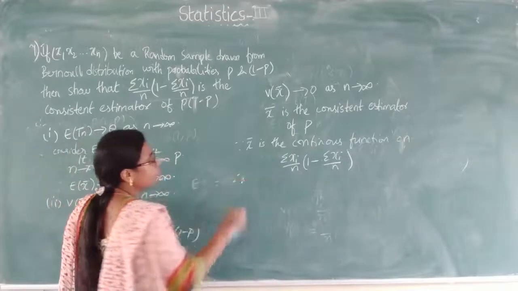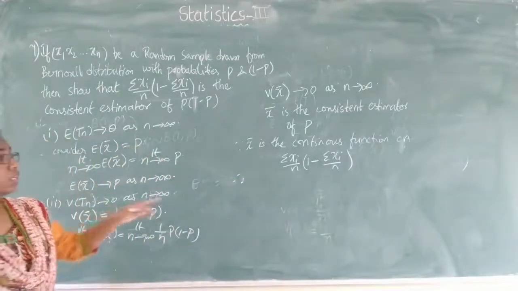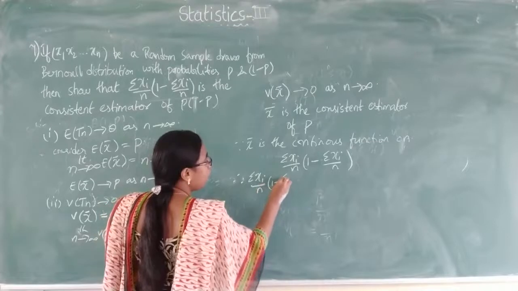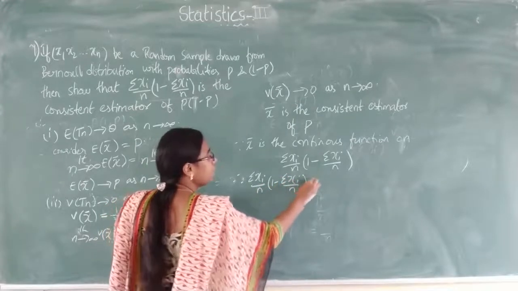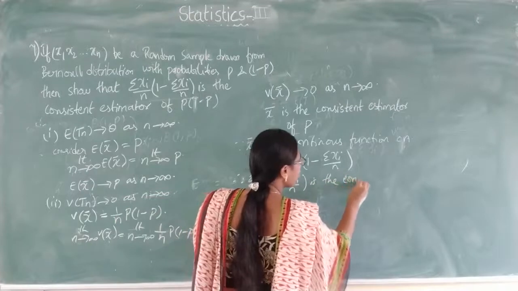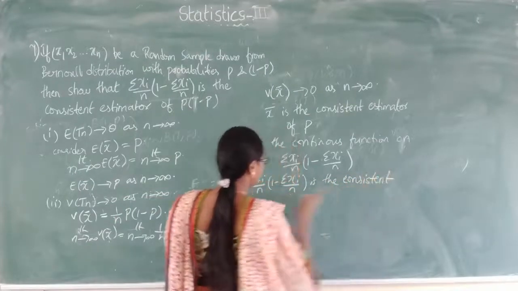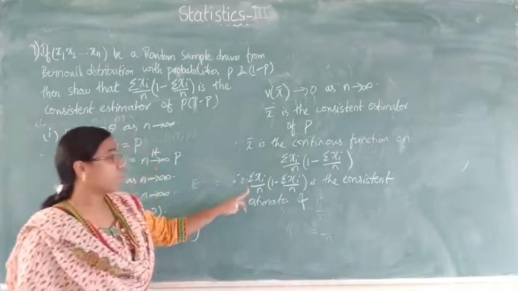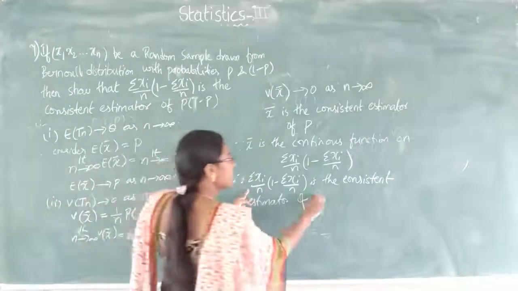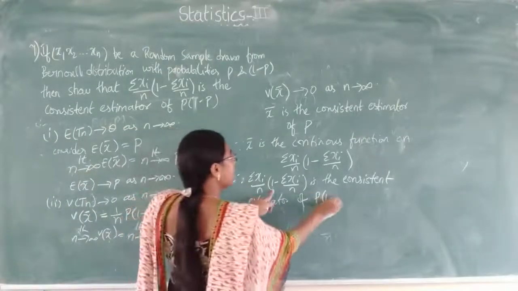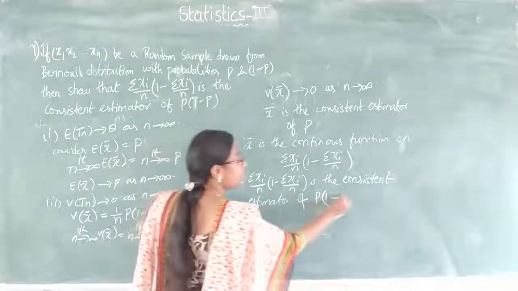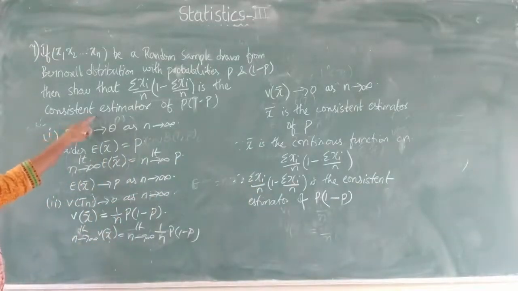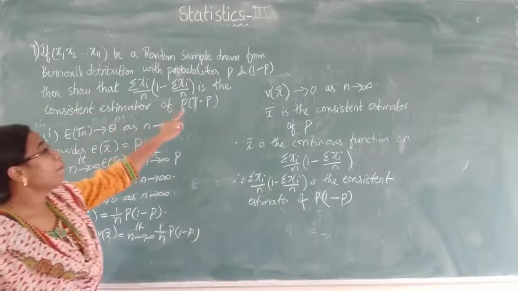So what is the estimate we got? Summation xi by n into 1 minus summation xi by n is the consistent estimator, and for x bar we got p.